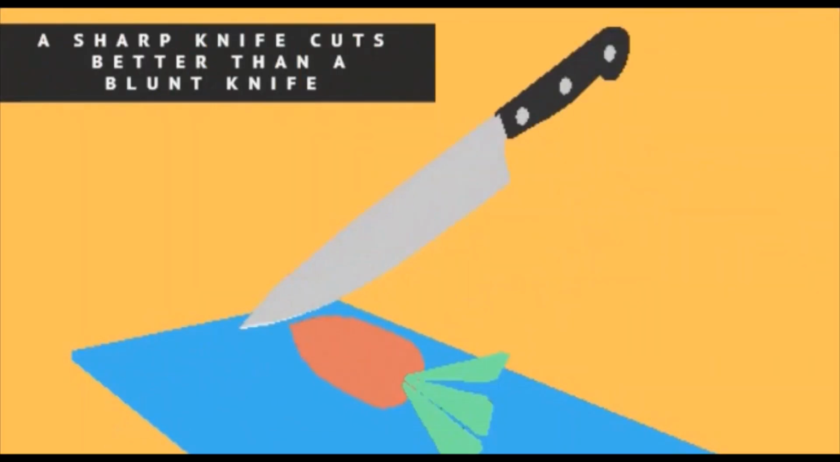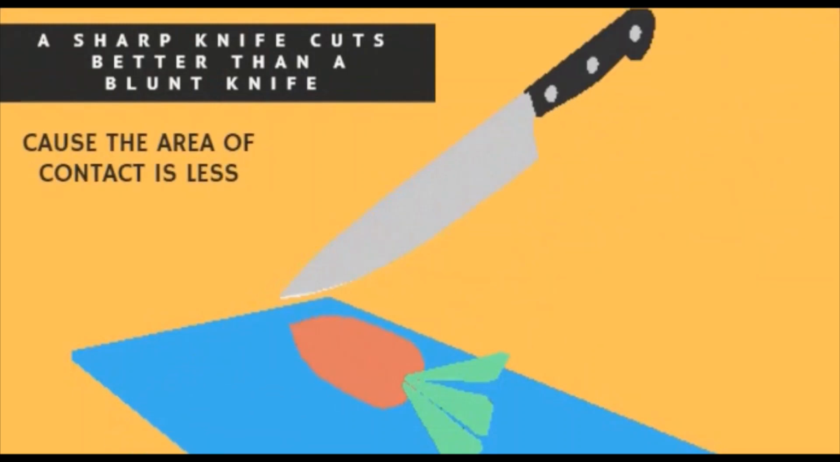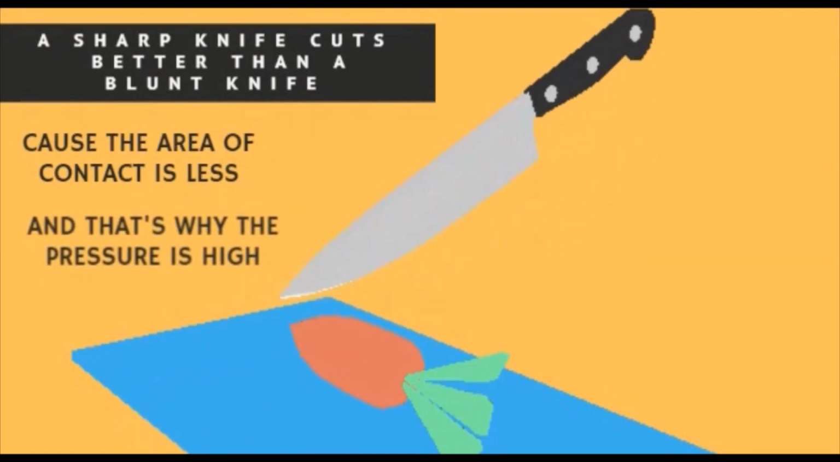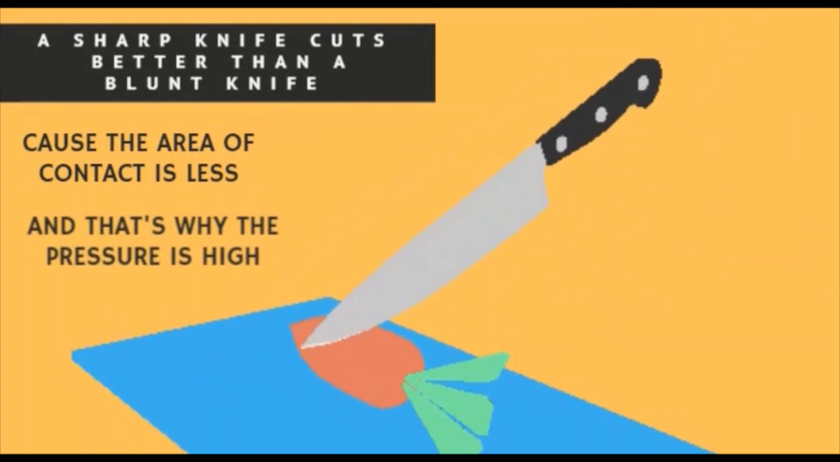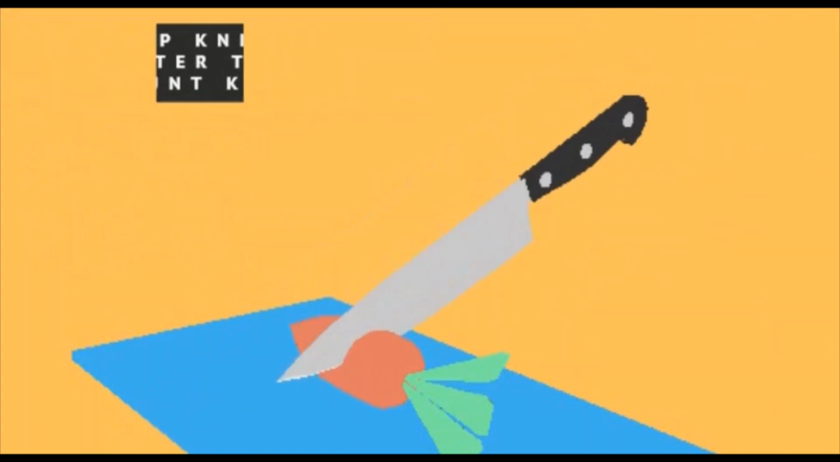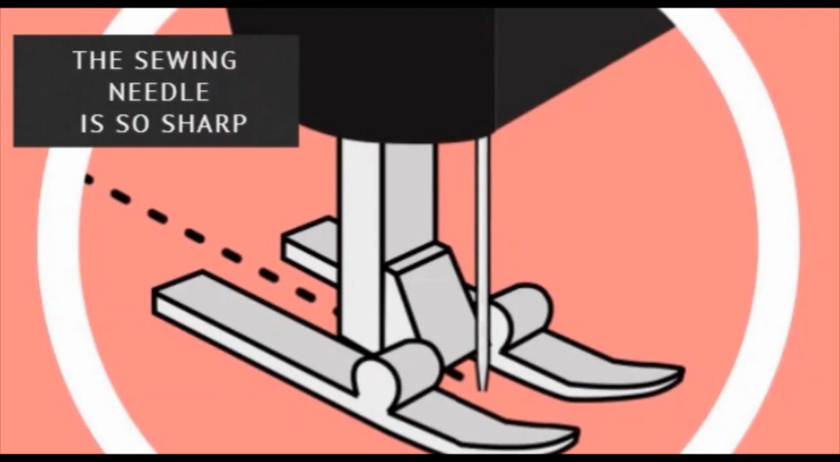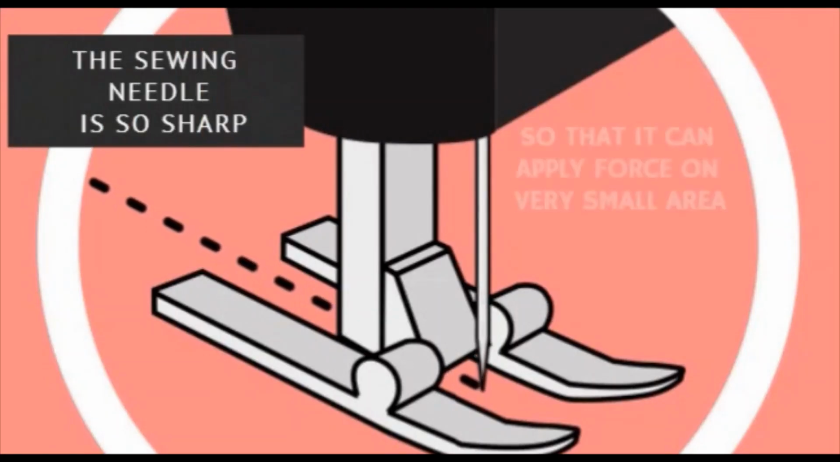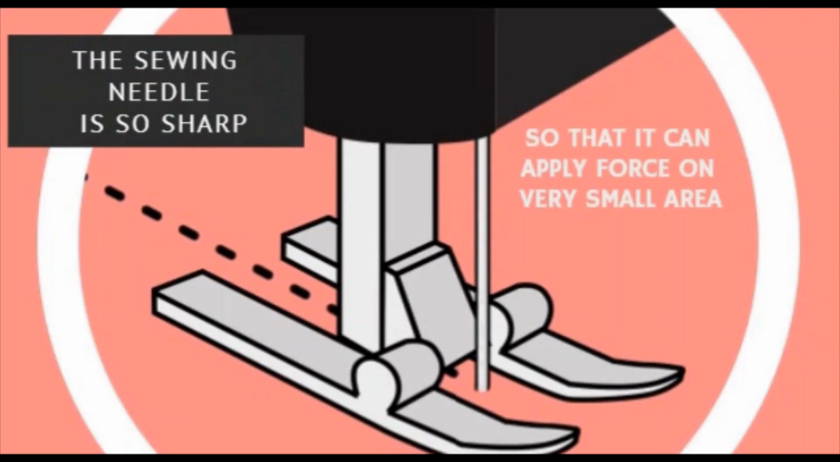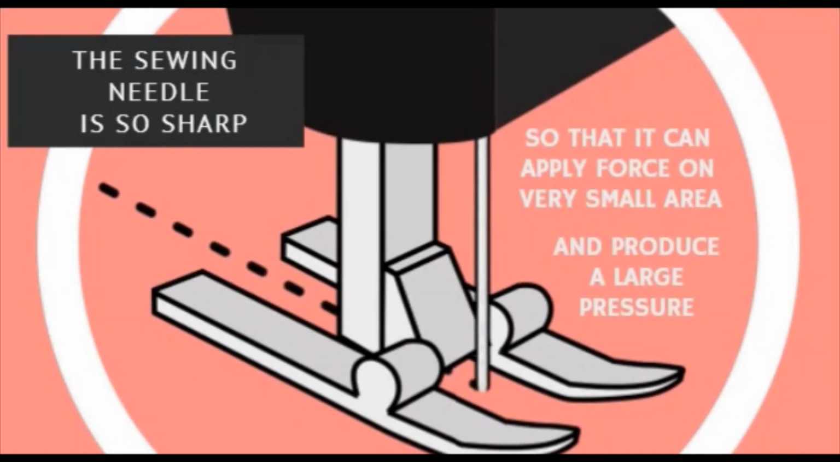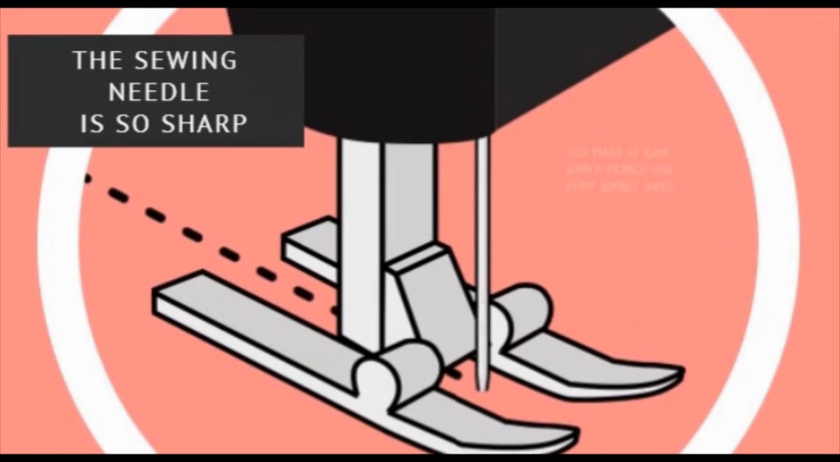A sharp knife cuts better than a blunt knife because the area of contact is less and that's why the pressure is high, and this large pressure cuts the vegetables easily. The sewing needle is so sharp so that it can apply force on a very small area and produce a large pressure which is sufficient to pierce the cloth which is being stitched.